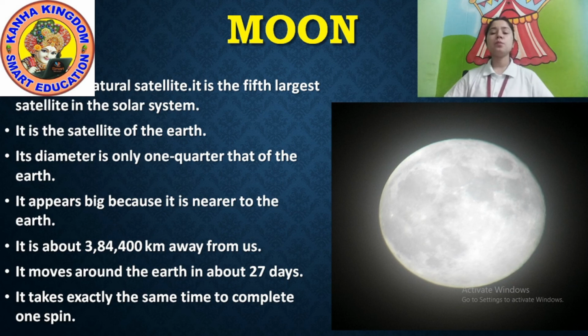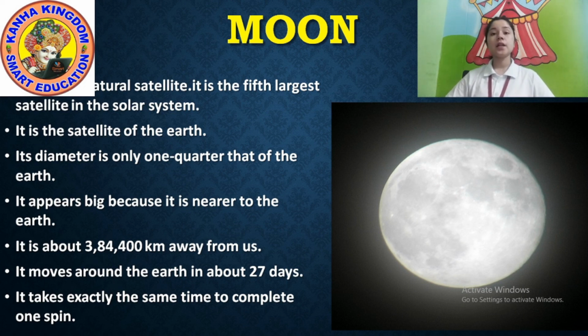Okay. So I'll explain again. Listen carefully. Moon is a natural satellite. It is the fifth largest satellite in the solar system. Its diameter is only 1/4 of our Earth. It appears big because it is nearest to our planet.